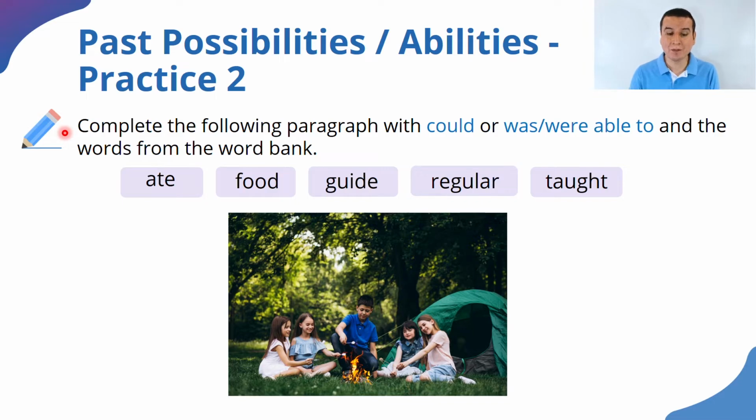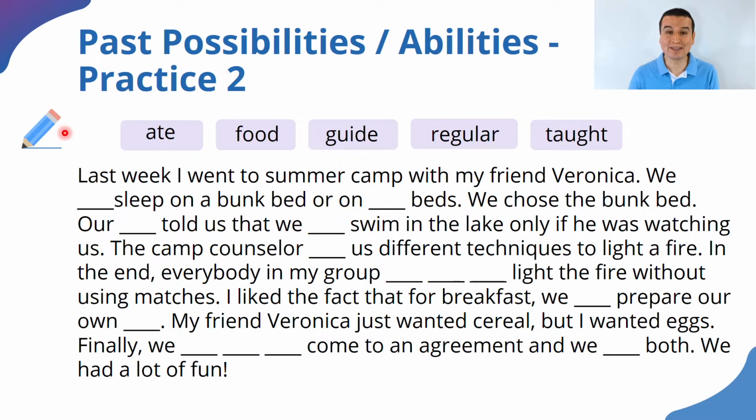It says, complete the following paragraph with could or was or were able to and the words from the word bank. There's a little extra trick here for you. In the blanks, you don't have only a space for a verb or a verb phrase, but also for these 4 words that you have here. So choose the word or a form of be able to or could. All right? So pause my video, complete the activity, and I'll see you in a moment.